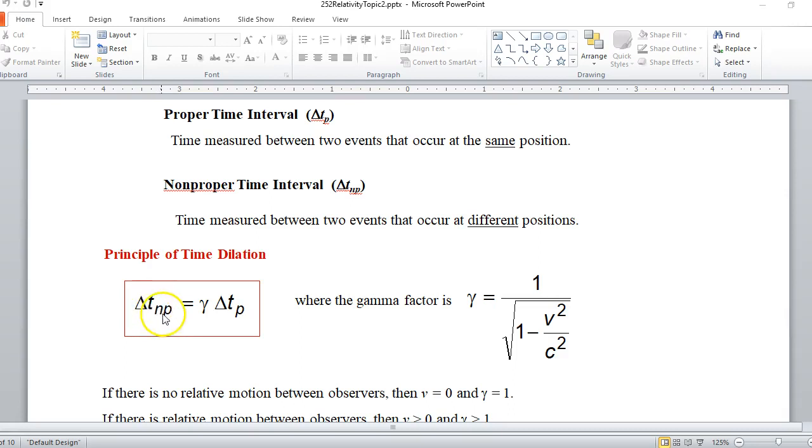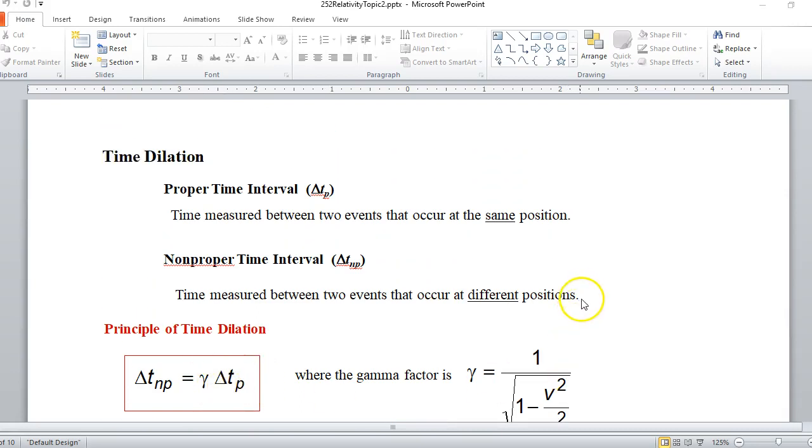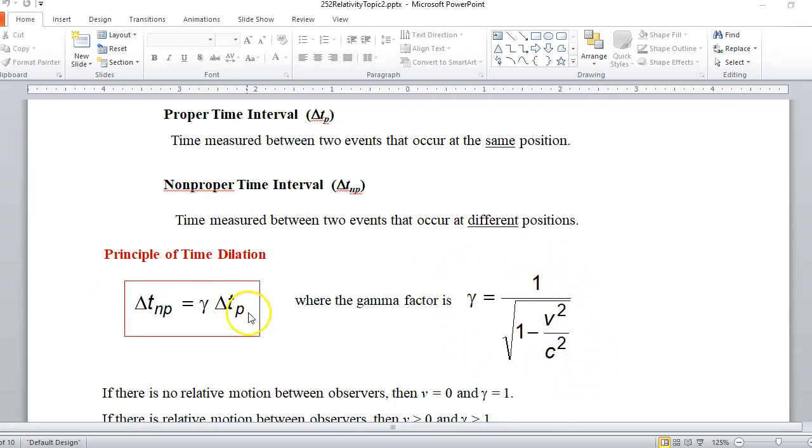A non-proper time interval is this factor gamma times the proper time interval. And that factor gamma, the gamma factor, that's just shorthand for this term right here. This is a very important factor. It pops up again and again and again in special relativity. It's just a pure number, it's unitless, and it's going to depend on the speed between the two frames or the observers.